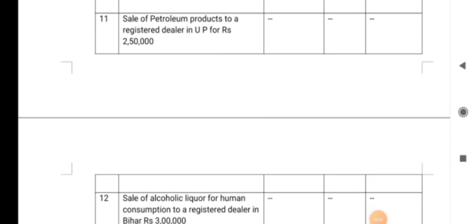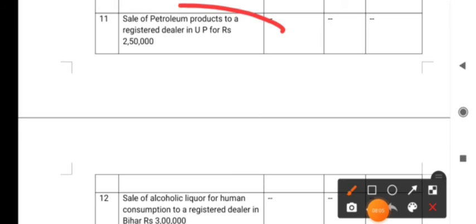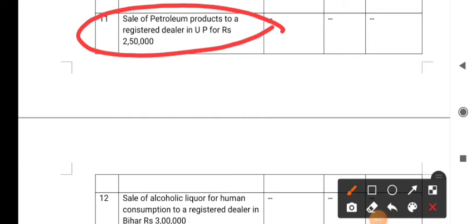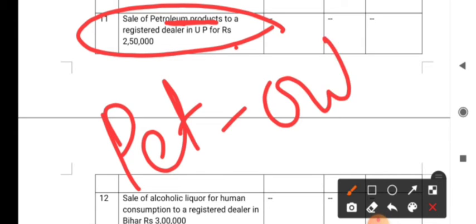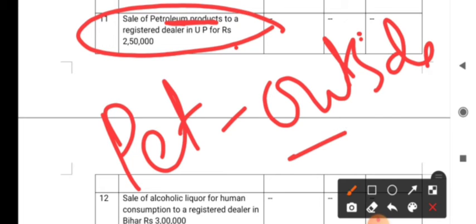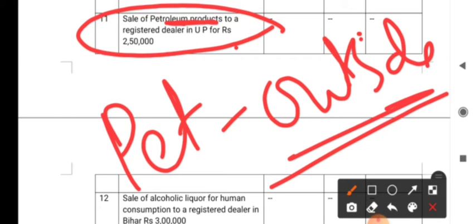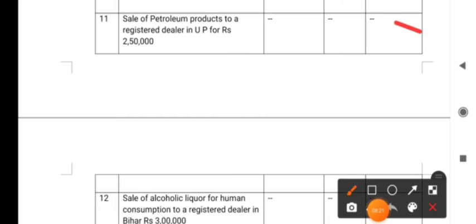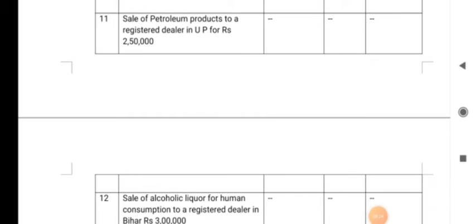Okay. The next one, sale of petroleum products to a registered dealer in UP. So here, what is the product supplied? Petroleum products, and as we know, petroleum products are outside the purview of GST. Petroleum products are not yet covered under GST, GST does not apply to them, so not taken into account.